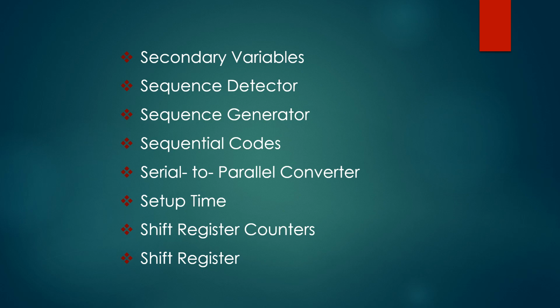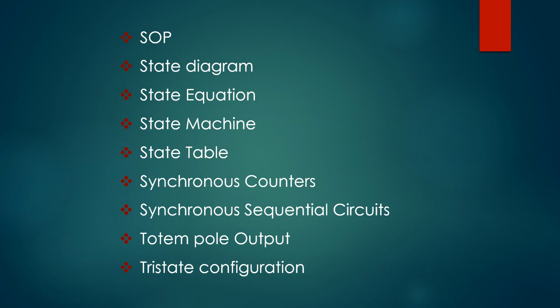Next one, shift register. The binary information or data in a register can be moved from stage to stage within the register or into or out of the register upon application of clock pulses. Next one, SOP, that is sum of products. The SOP is the expression which logically ORs the logically ANDed literals.